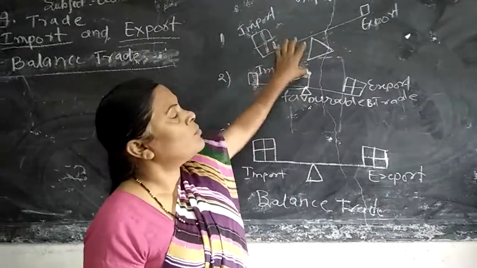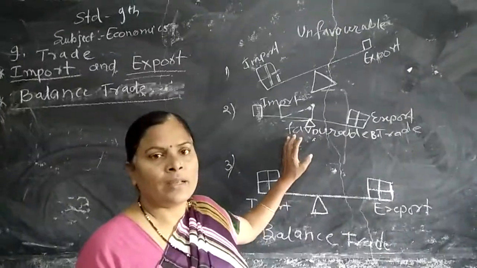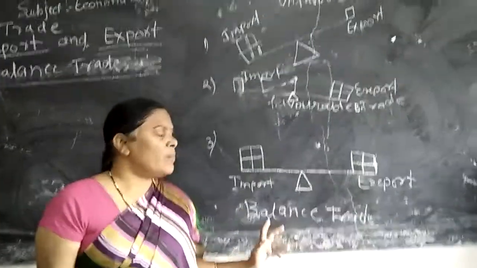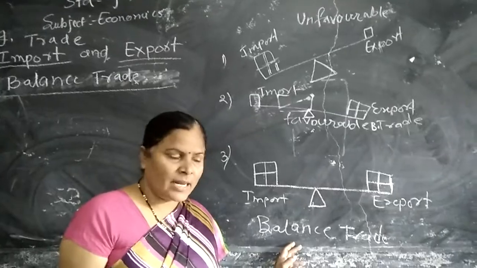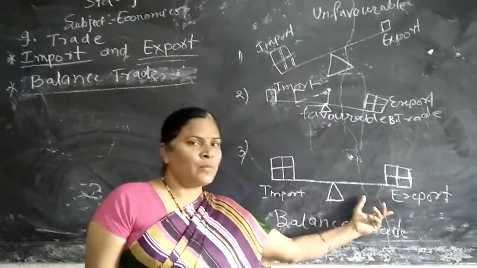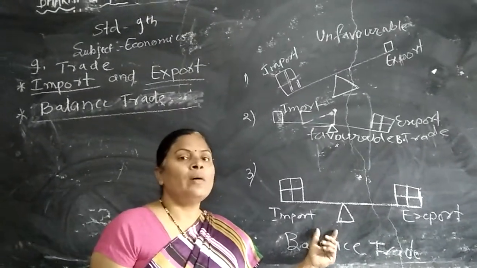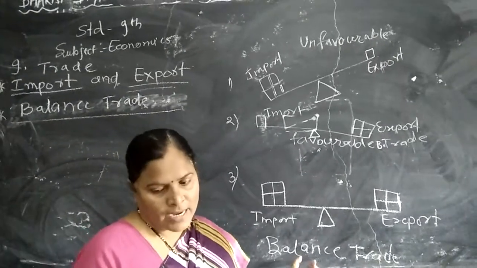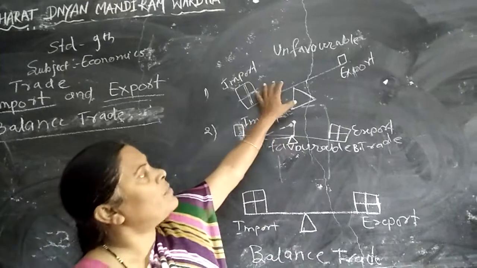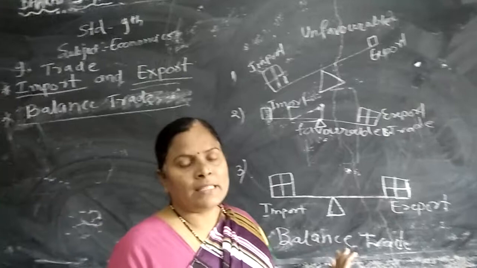But when the value of import and export is the same, it is called balanced trade. So the three types are unfavorable, favorable, and balanced trade.